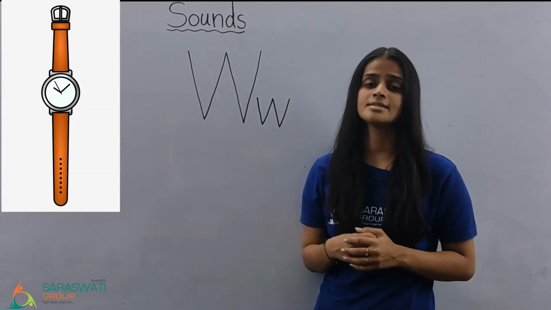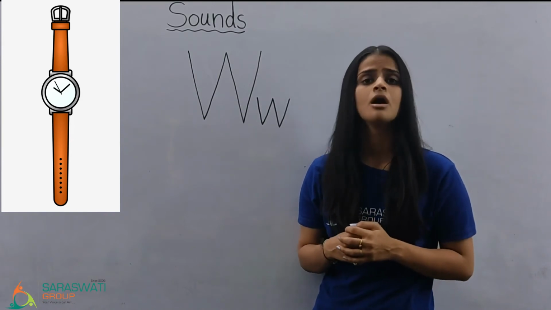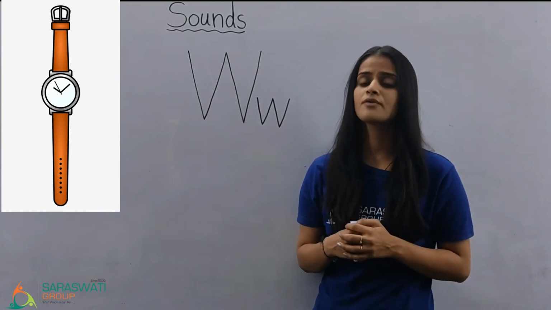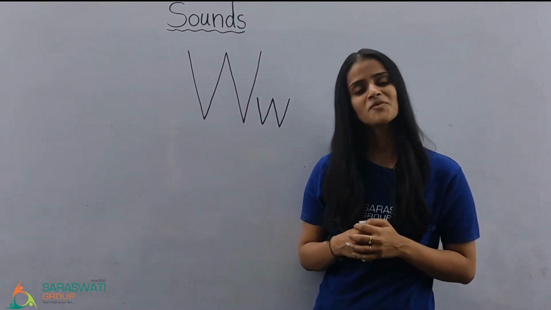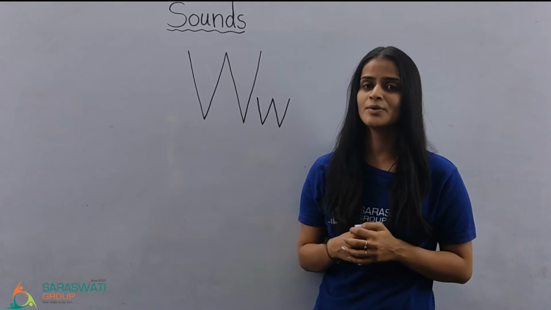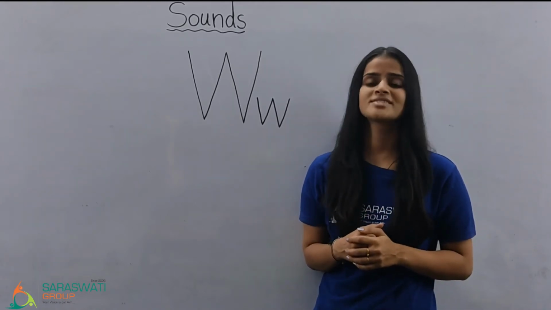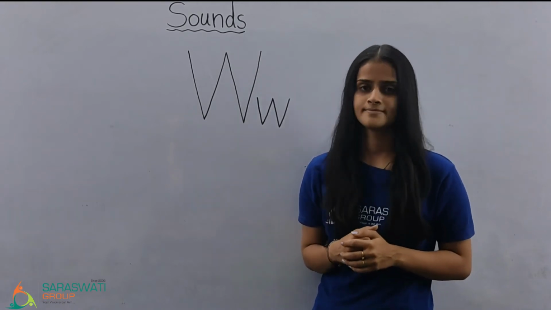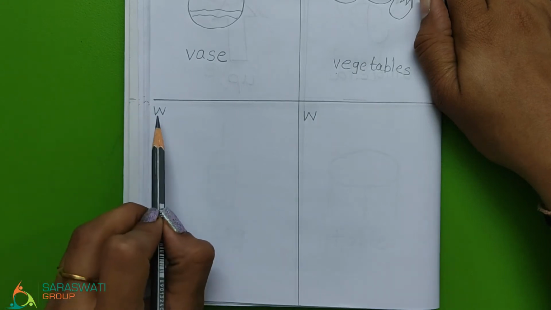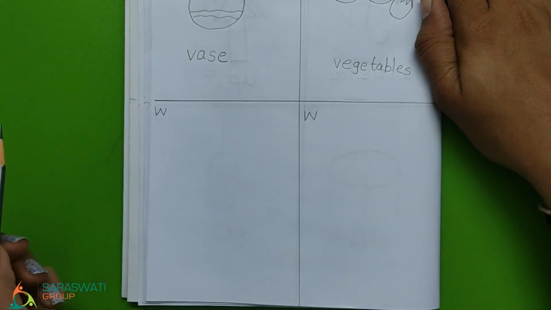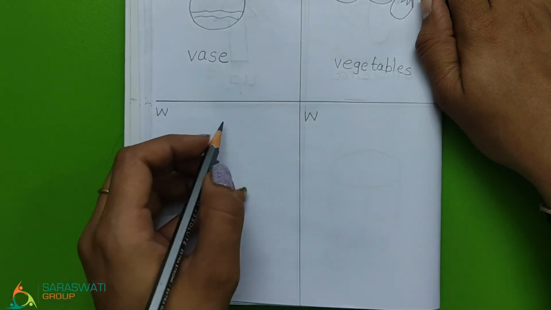What is this? It is what. What is the initial sound of what? Yes, so kids, this was the vocabularies of sound W. Now Didi will give you the illustration of sound W. So see towards it.